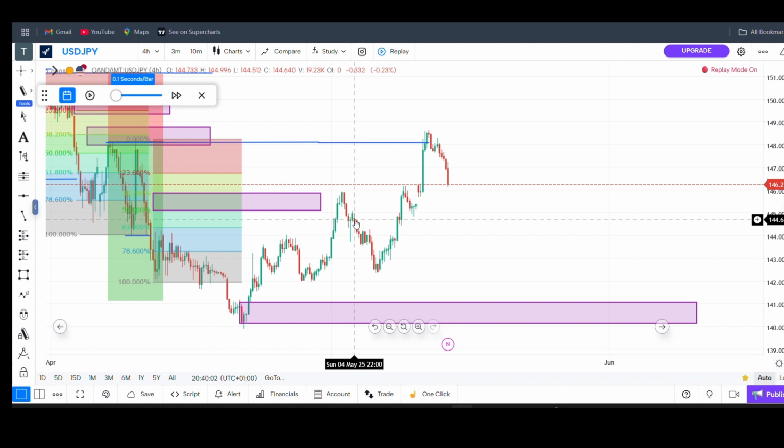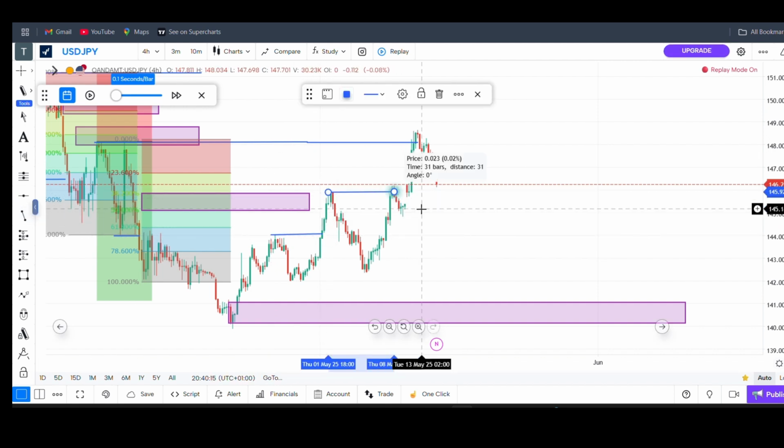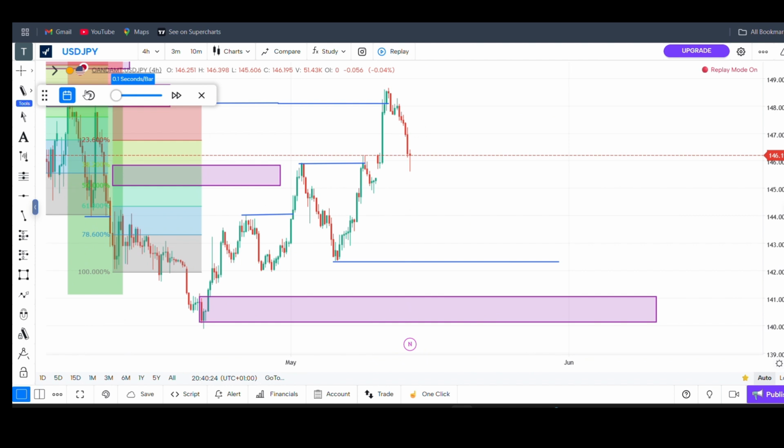This is where demand and supply are coming. So now I want to buy this market from here. So how do I know this market started selling? There's a break of structure here, and there's another break of structure here. So all these are endorsements. So here is my change of character. I want to buy this market from here. So let's go.